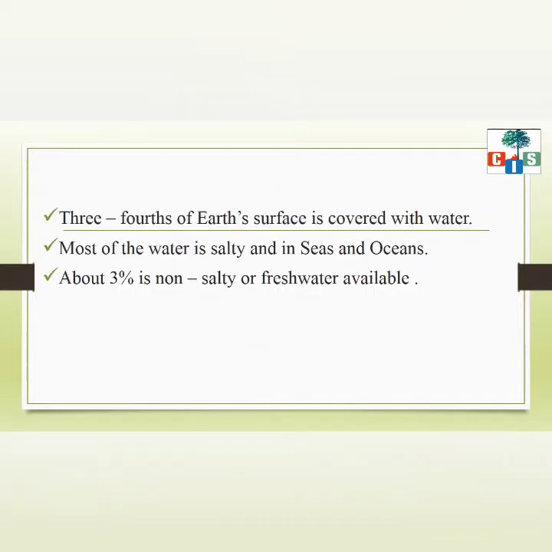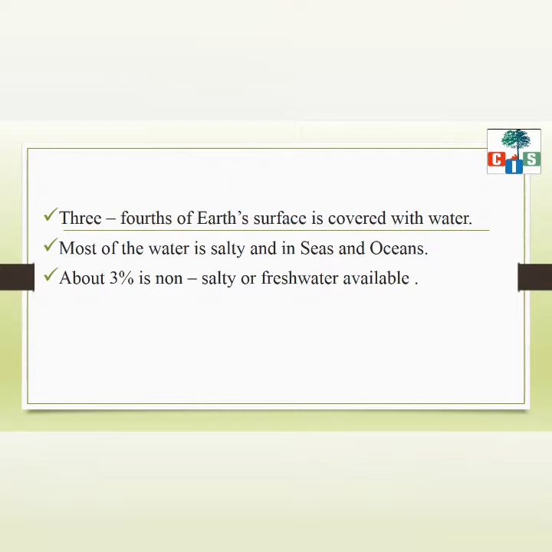So scholars, 3/4 of Earth's surface is covered with water, and most of the water is salty and in seas and oceans. Salty water. Do we drink that? No. So most of the water, almost 97% of the total water available on the earth, is salty and is found in seas and oceans.